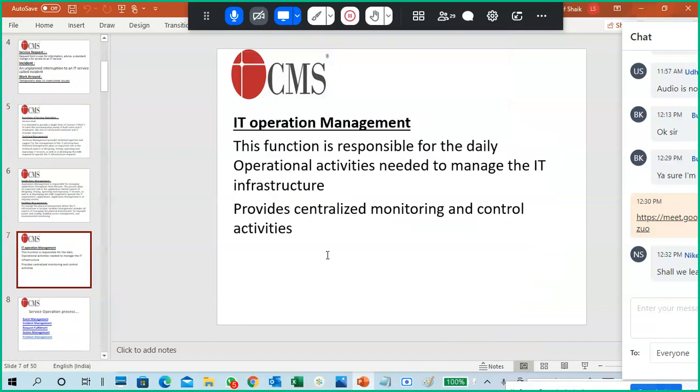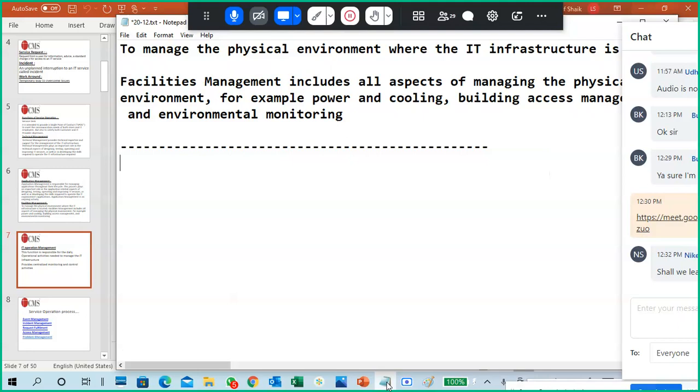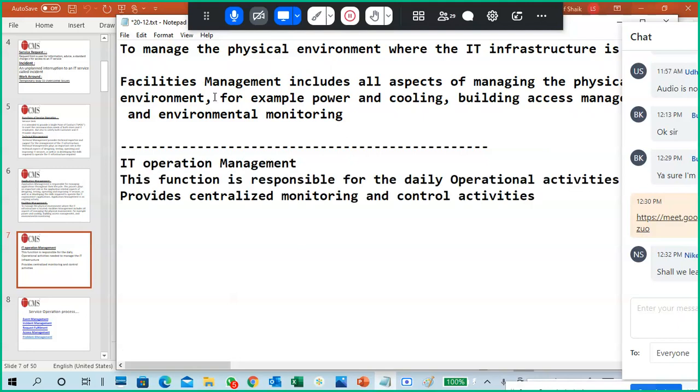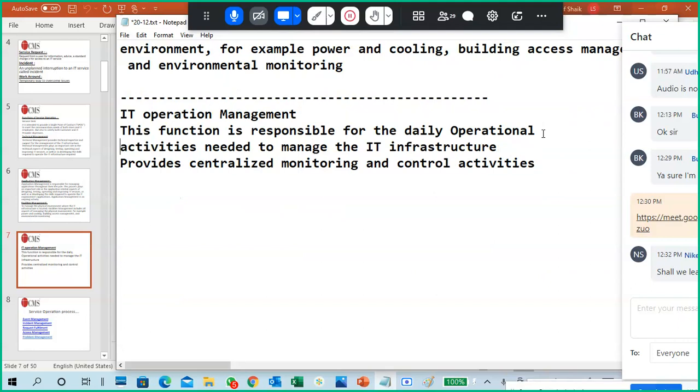IT operational management. So this is also something we have to go through once. It is part of facility management only. But what is this IT operation management specifically? This function is responsible for daily operational activities. It means every day verify whether your networking components are working or not, cables are working or not, your servers are working or not, storage is working or not.